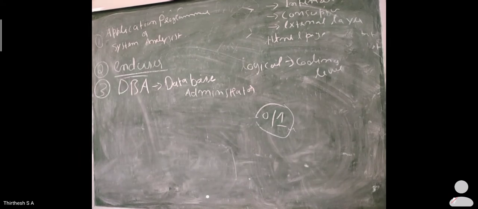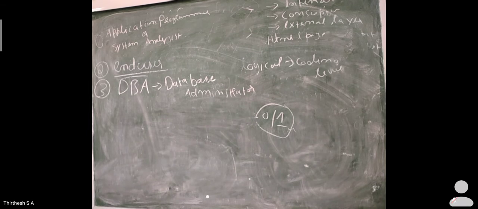So the DBA, or database administrator, is responsible for authenticating access to the database, and for coordinating and monitoring its users. For example, if I need to come and deliver a lecture or a teaching, first I should be appointed in this college. Only then can I deliver a lecture to you, right? Who appoints me? I am appointed by the management trustee, right? Same way here, a database administrator keeps track.